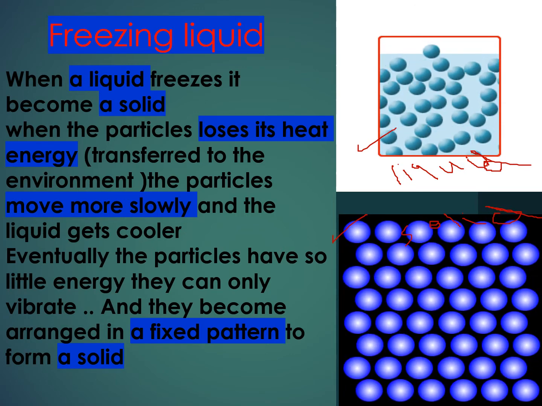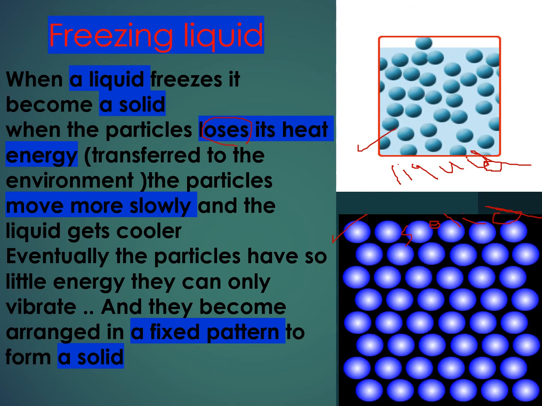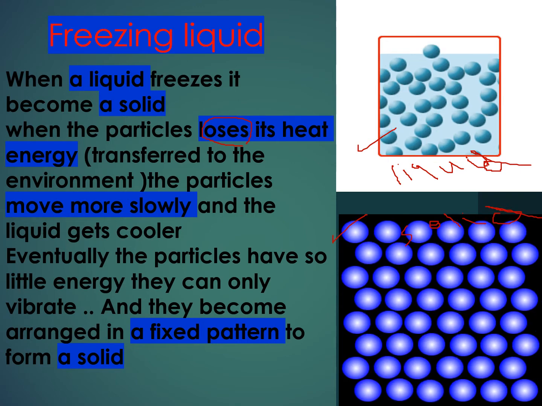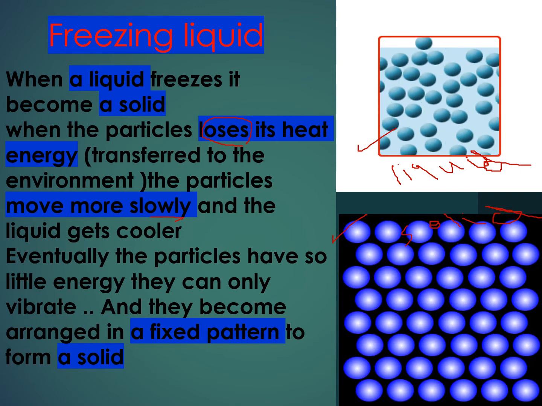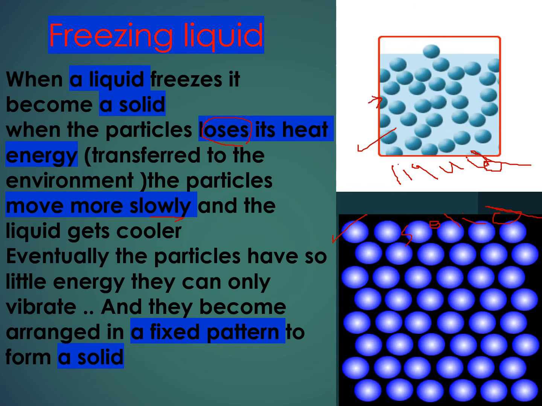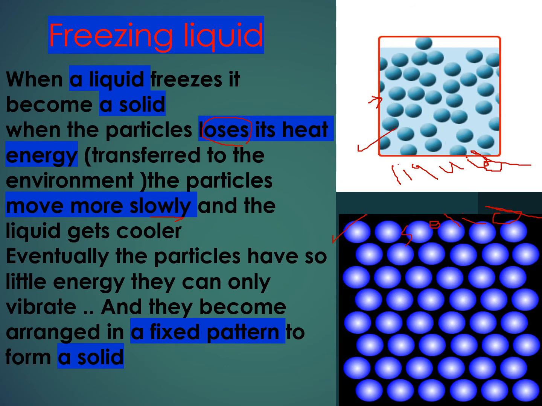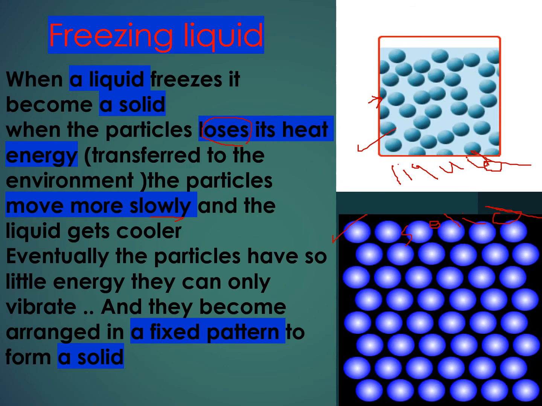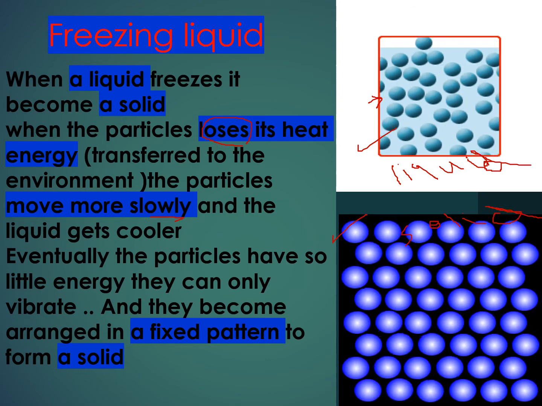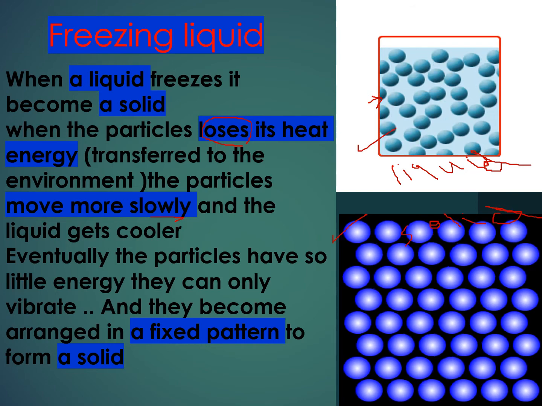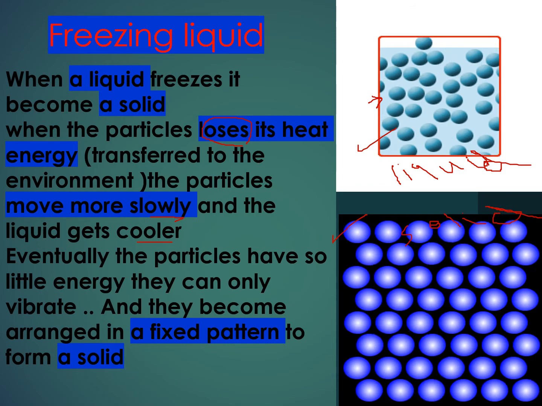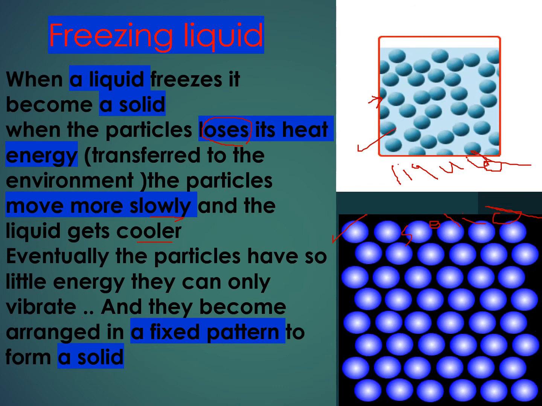How? When the particles lose their heat energy, it is transferred to the environment, and the particles move more slowly. You can see in these pictures that in the first one the particles move faster than the particles in the solid state. In the solid state, the particles move more slowly. The particles move more slowly as the liquid gets cooler. Eventually, the particles have so little energy they can only vibrate.